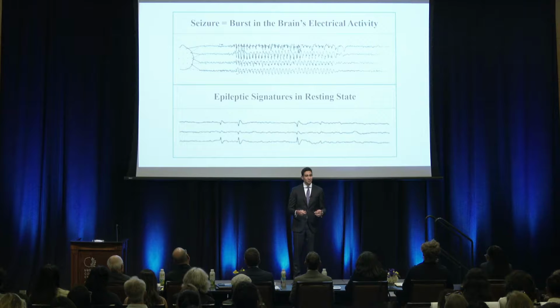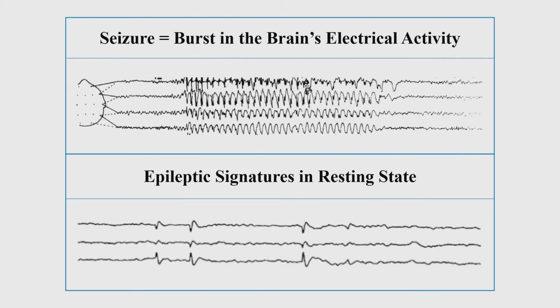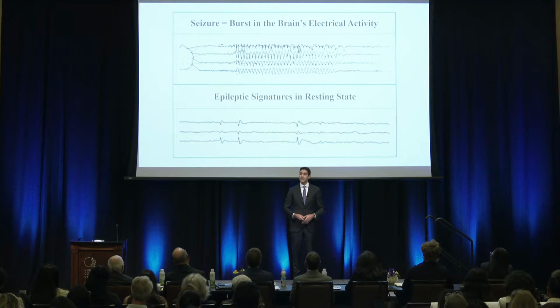There exist signatures of epilepsy in the brain's resting state activity when the patient is not having a seizure. These signatures are these high amplitude spikes we see here among these otherwise healthy flat signals. In my personal research project, I developed an automated and personalized algorithm to detect these epileptic signatures using resting state data from 15 epilepsy patients from the Mayo Clinic.